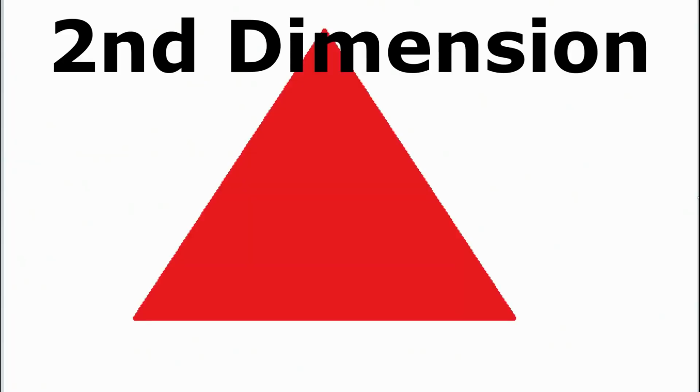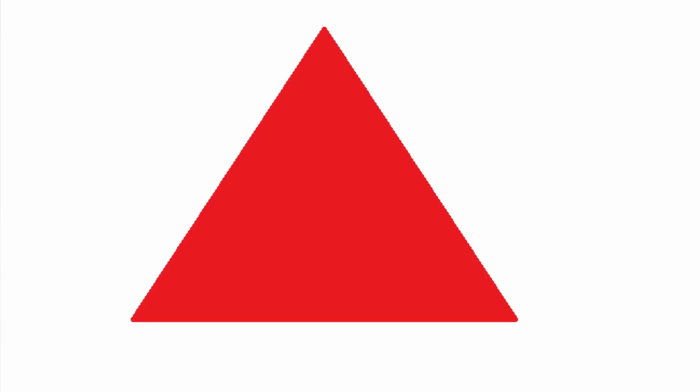Now we will discuss the second dimension. Flat figures like a square or triangle are two-dimensional objects. These two-dimensional or 2D objects have non-zero area, but their volume is zero, as there is no height. They have only 2 dimensions, length and width. So these are known as two-dimensional or 2D objects.